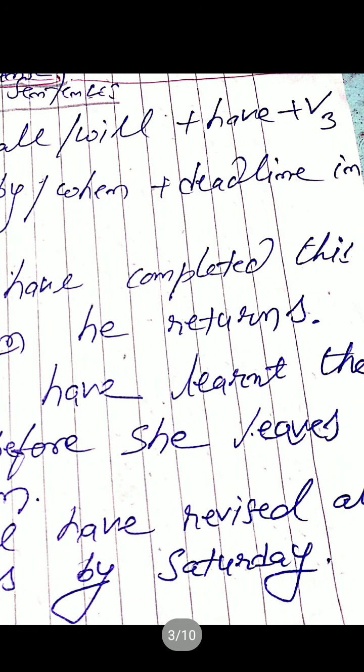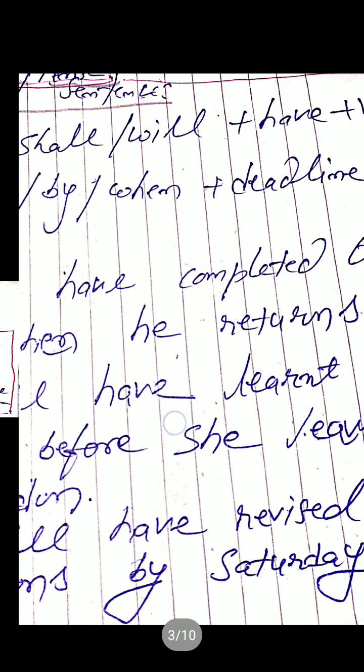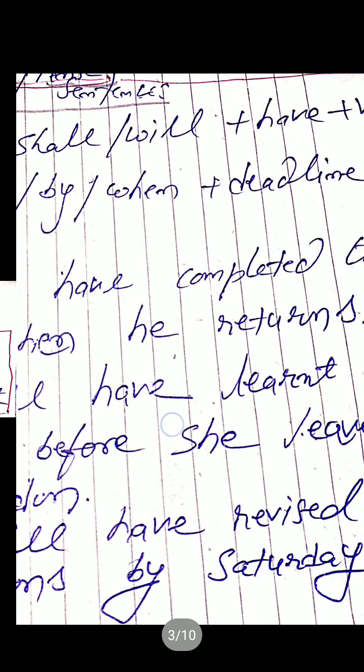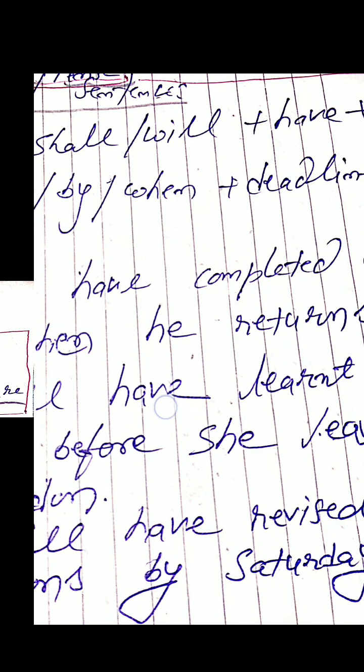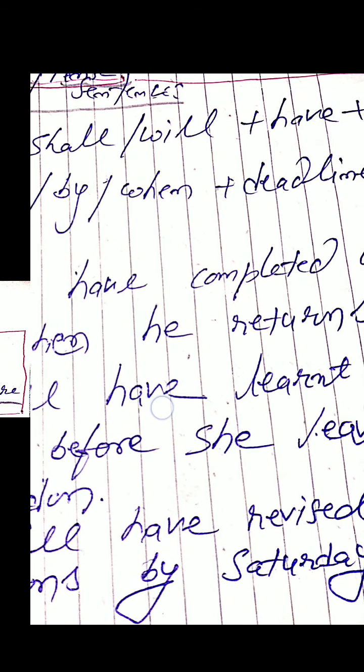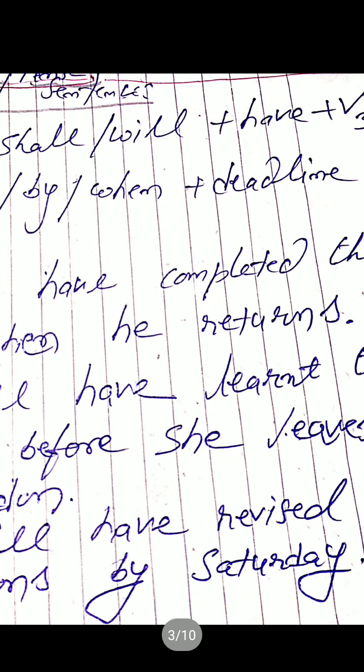Example, in 2 months, by tomorrow, when he comes. These are all future time references, adverbial phrases or clauses.